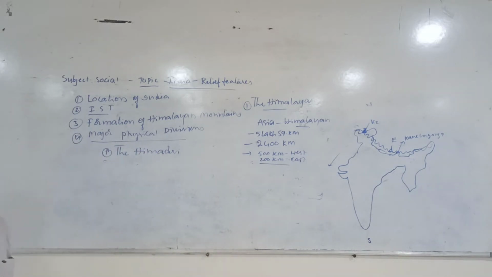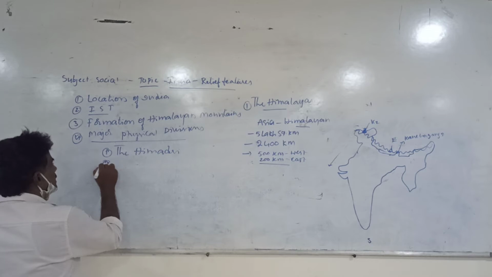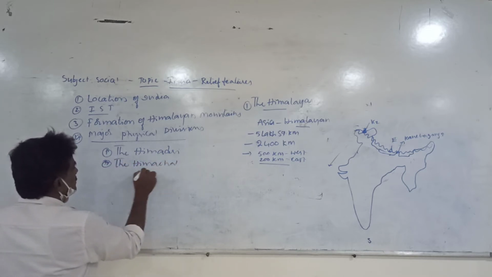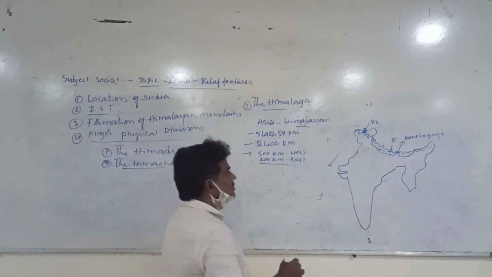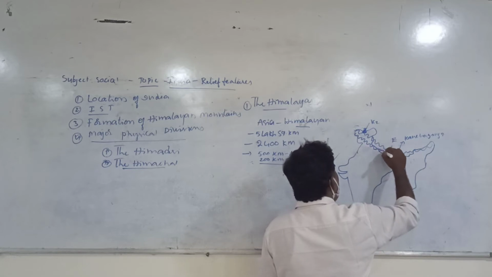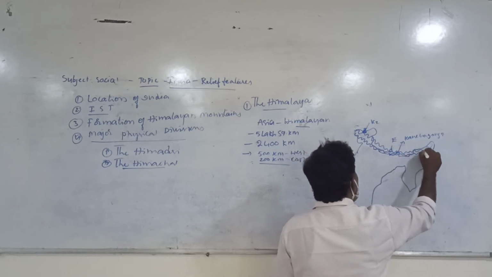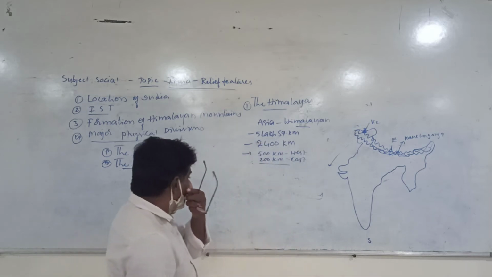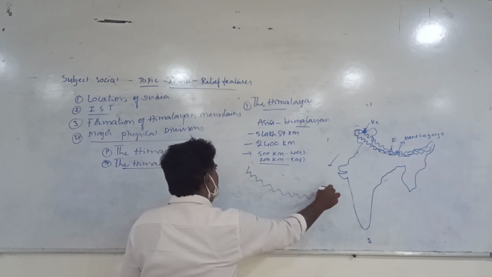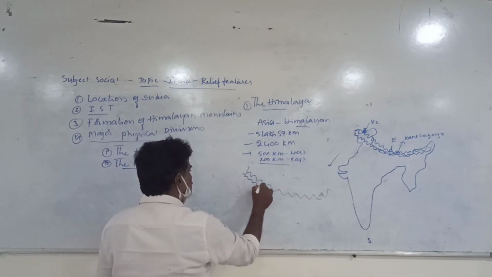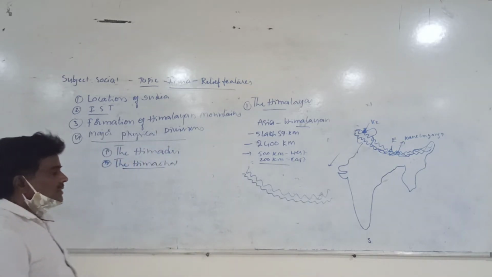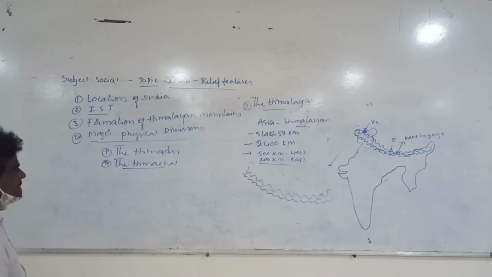Under three parallel ranges, Himachal is the second range. Look at that. To the south of Himadri, a parallel range can be seen here. Just imagine this is Himadri, and from that towards south, another parallel range can be seen, that is called Himachal.